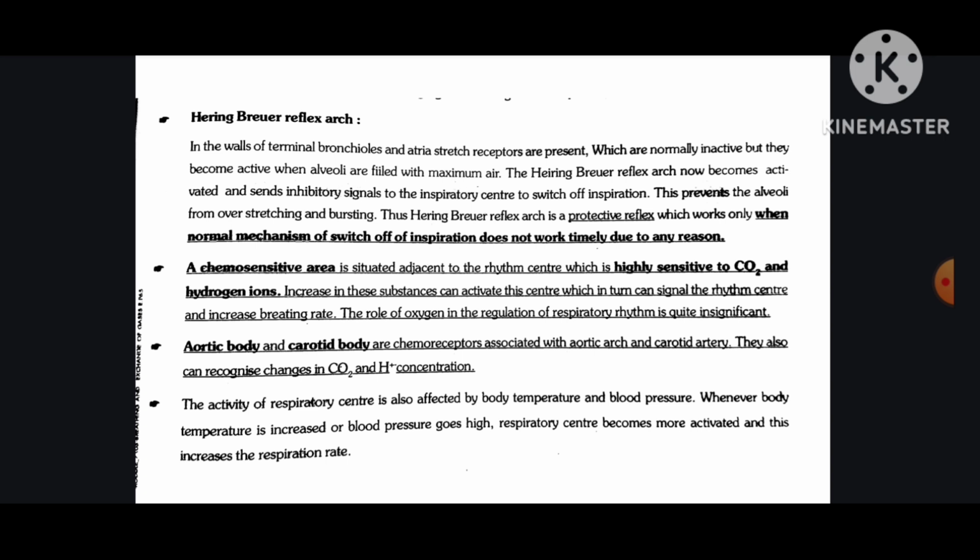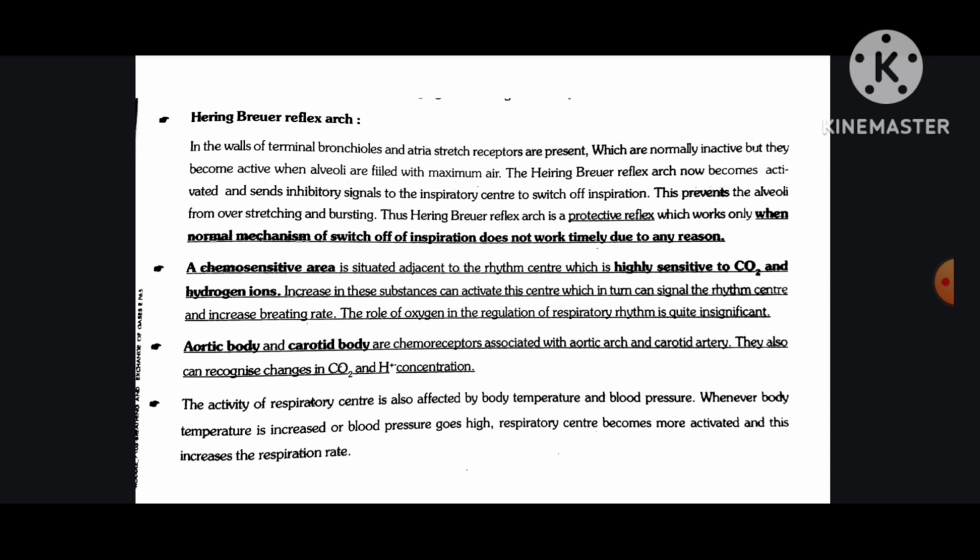A chemosensitive area is situated adjacent to the rhythm center, which is highly sensitive to CO2 and hydrogen ions. An increase in these substances can activate this center, which in turn can signal the rhythm center and increase the breathing rate. The role of oxygen in the regulation of respiratory rhythm is quite insignificant. The aortic body and carotid body are chemoreceptors associated with the aortic arch and carotid artery. They can also recognize change in CO2 and H plus concentration.